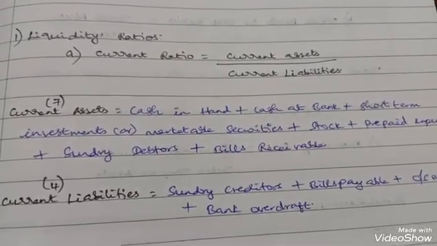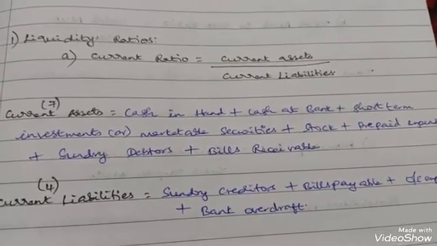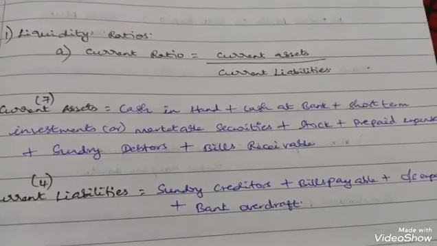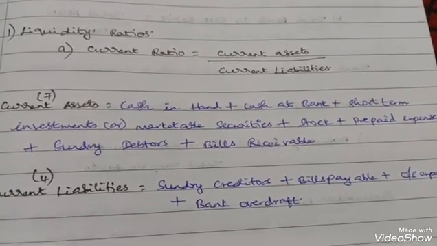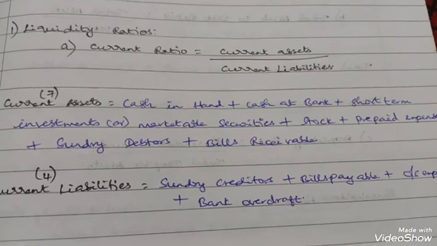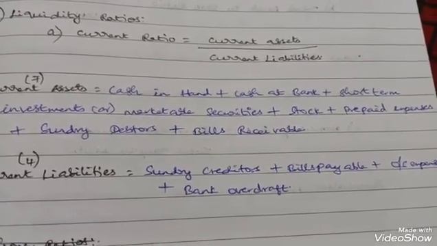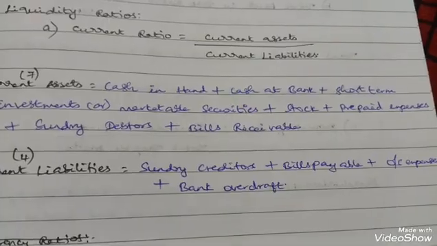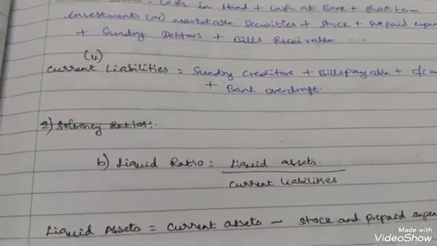So current assets: cash in hand plus cash at bank plus short-term investments or marketable securities plus stock plus prepaid expenses plus sundry debtors plus bills receivable. Okay. These are the current assets. Current liabilities is equal to sundry creditors, bills payable, outstanding expenses and bank overdraft. These are the current liabilities.